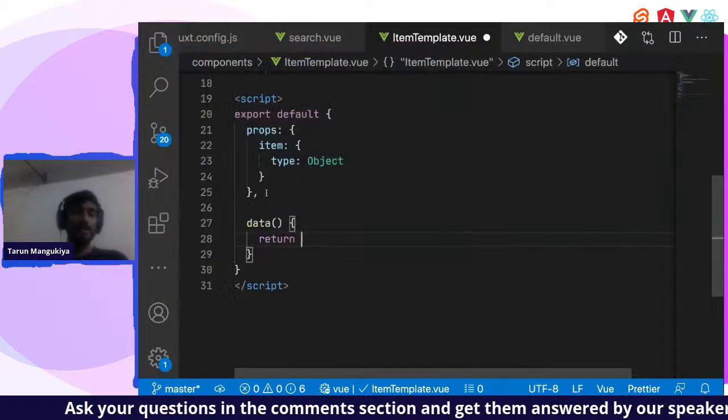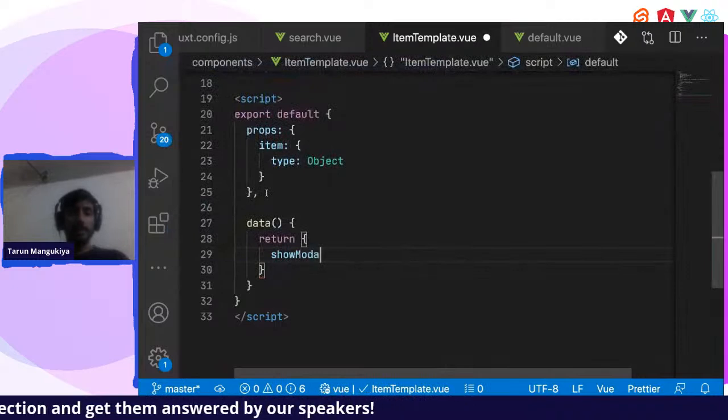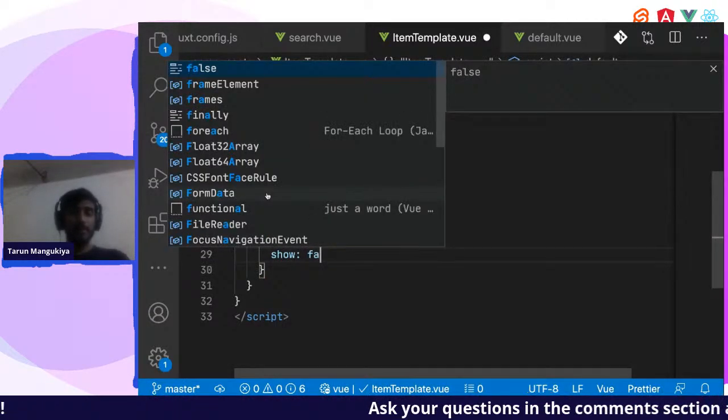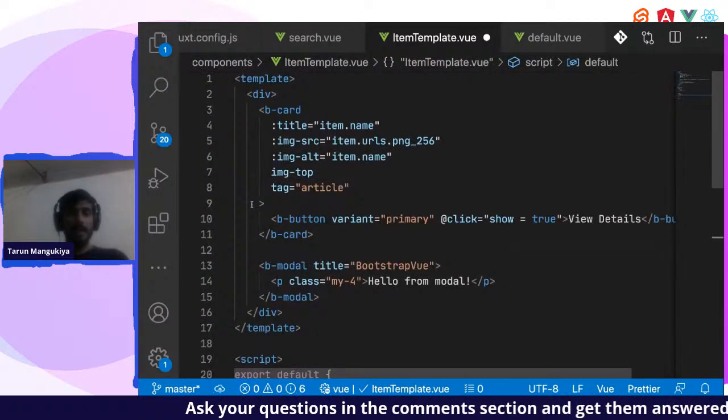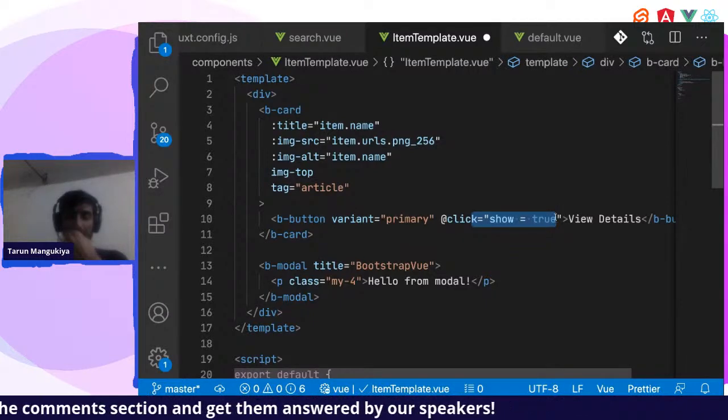Okay, data always returns. Right, so data show model. Okay, show. Let's keep it show false. And on click of button, there is show is equal to true. We'll make it show true.